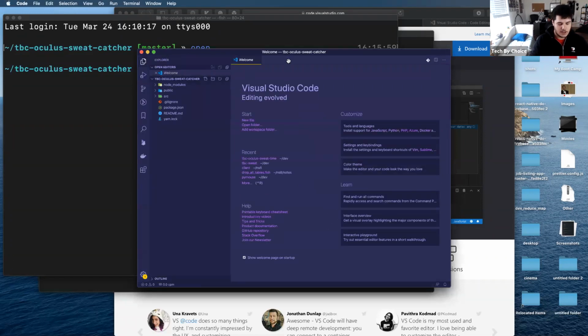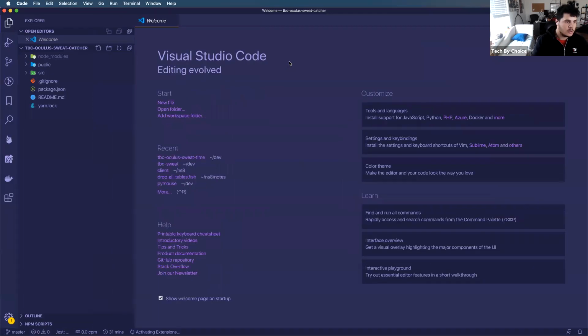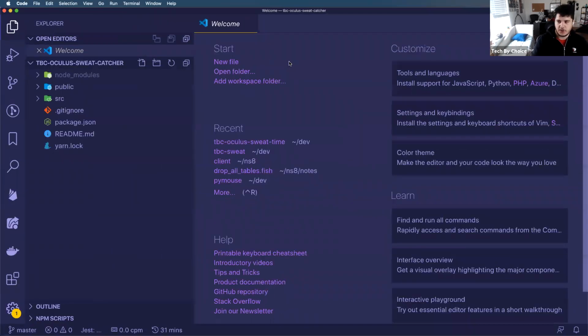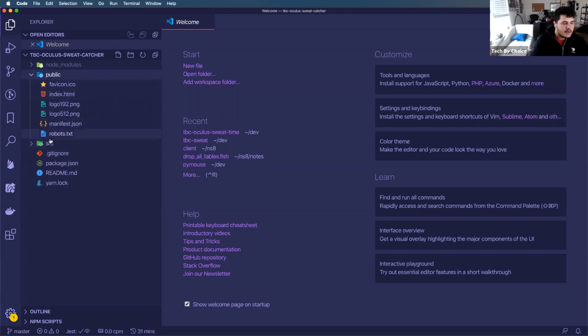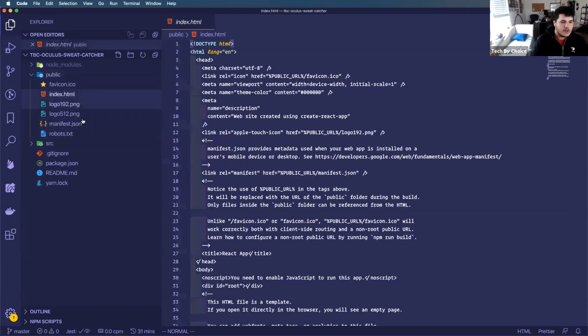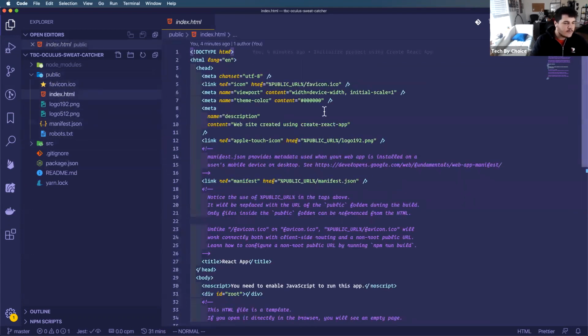And here we go. Now we get to see all of our code in all its glory. So the files here on the left is basically everything that the create React app command created for us, right? So it created this public directory, which has all of these different files inside it, logo.png, a lot of this stuff you'd want to edit before you launch your website. We're going to kind of forgo that for now.